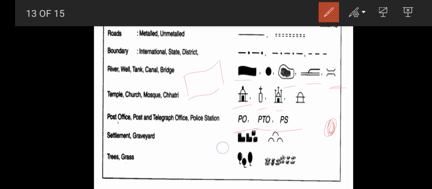And these are the settlements. A number of houses placed in an area is called a settlement. Graveyard: the place where the persons who died are buried is called a graveyard. You can use symbols for settlements and graveyards. And for trees, you can use this symbol. And for grasses, you can use this symbol.